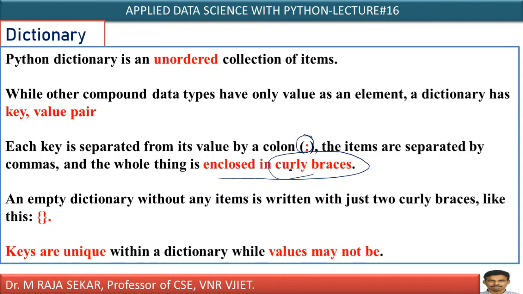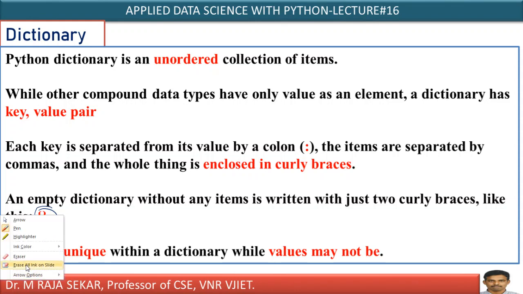Even though we created sets by using curly braces, in the case of dictionaries you have pairs of elements, whereas in the case of sets you can have only one element, isn't it? An empty dictionary can be created by just keeping empty curly braces. In that manner we also created an empty set, isn't it?